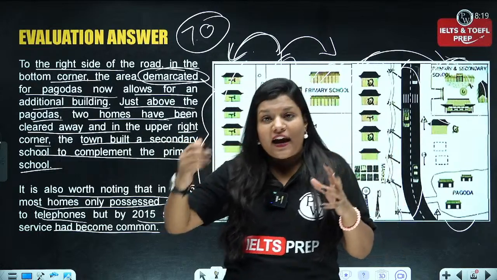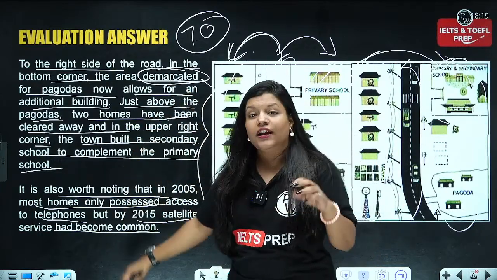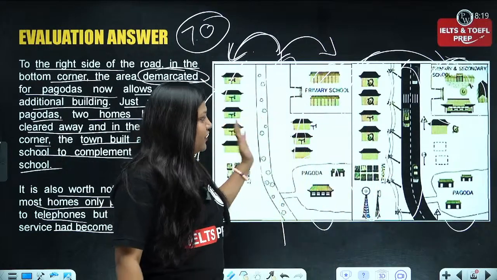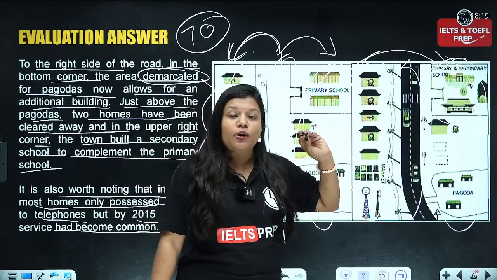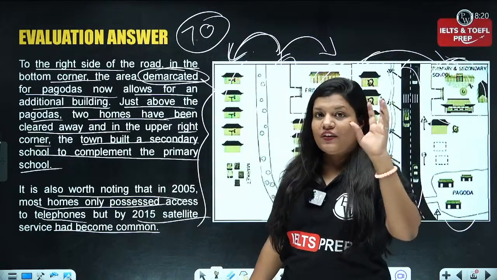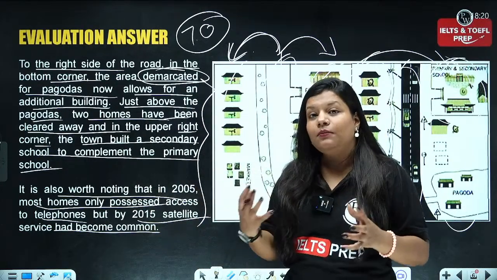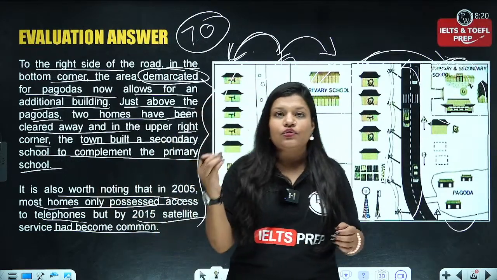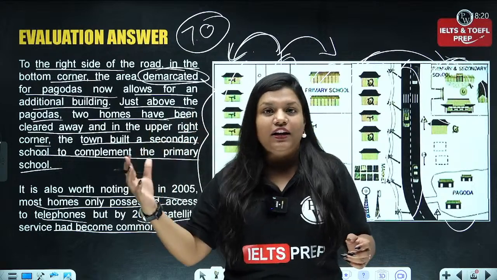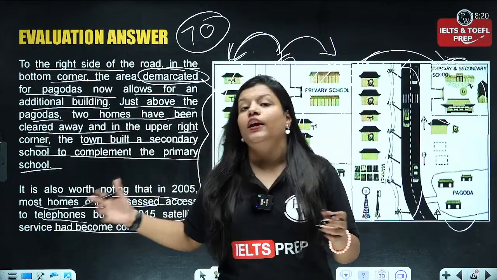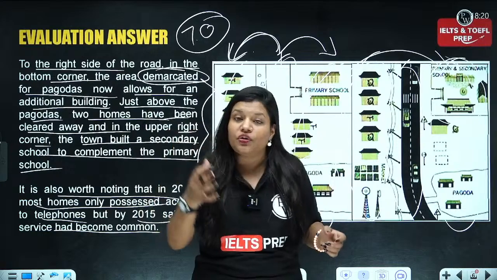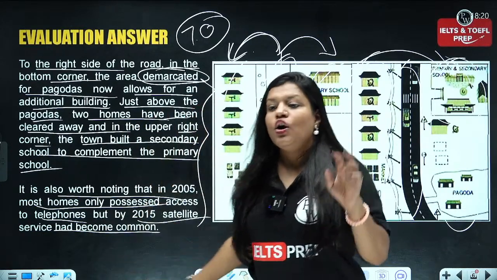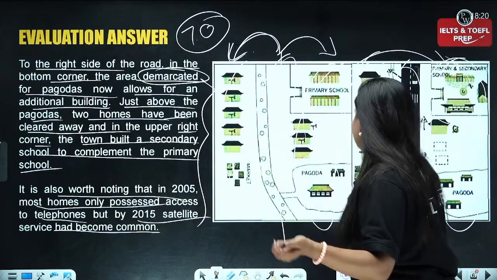Okay, so the answer is paying close attention to the task achievement. Each and everything in the question is being covered. If I talk about coherence and cohesion, the transition of ideas is very good. At the same time, the word choice is very good. And yes, the grammatical range and accuracy is also good, but still there are certain amendments that the candidate needs to make in order to improve the answer, so that the 7 band answer could go to an 8.5 band answer, right? Or you can say a 9 band answer, right?